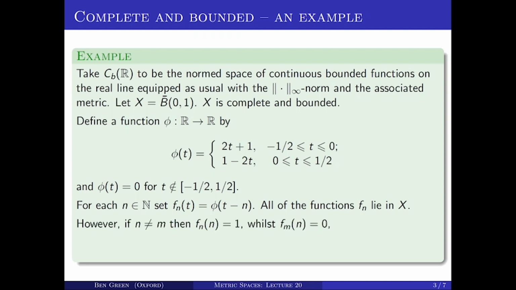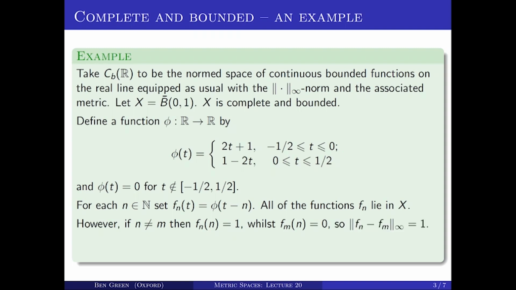However, if I take two different such functions, fn and fm, well, fn of n is 1 because that's phi of 0. But fm of n is 0 because n minus m will lie outside of the interval minus a half up to a half.